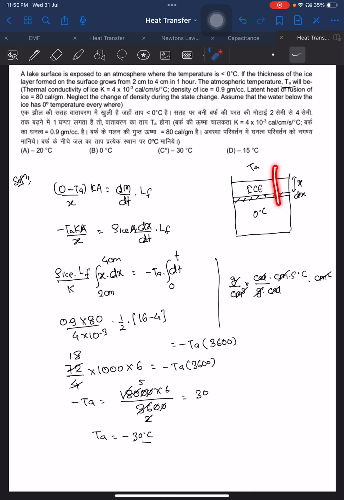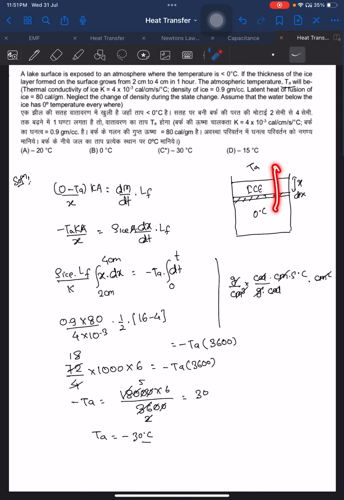So now heat transfer will be from water to outside. Whatever heat is transferred, that much ice will freeze. So heat transfer will be equal to T high minus T low divided by resistance. T high is 0, minus T low, TA, divided by L by KA. L is x, so x divided by K into area. Area will be the area of cross section.